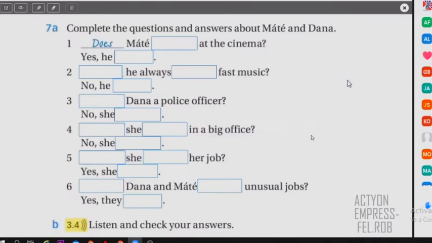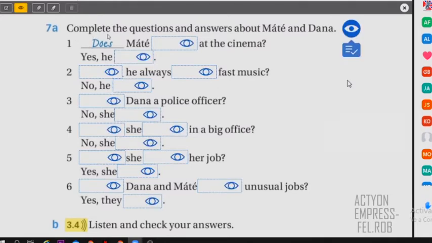Okay, so now we continue with this and we're going to have this part, right? So we're going to listen, all right, to check. But before we listen, I want you to think of the possible words to complete. You have to use does or do maybe, or you have to use is or are, but also you need to use a verb. For example, in number 1, you have to use does. If you use does, you need a verb. It says at the cinema. So what is possible? We know that he worked, right?